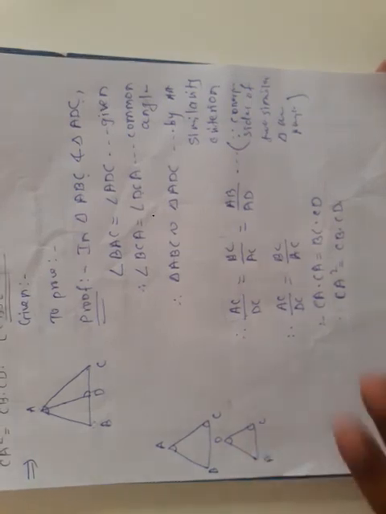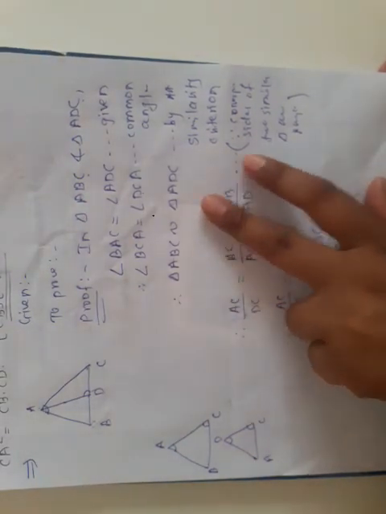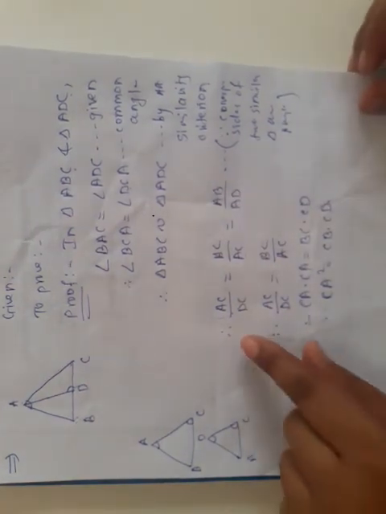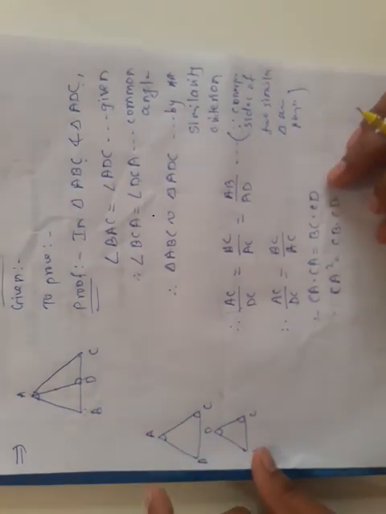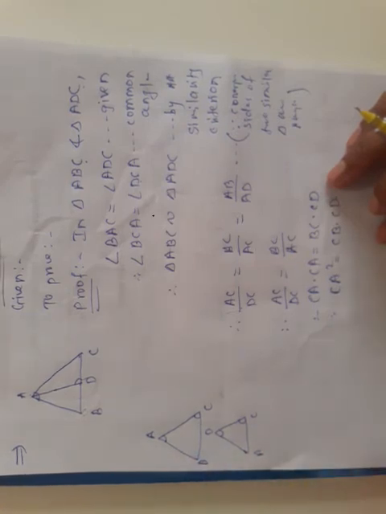So this is a very easy question. First you have to prove that these two triangles are similar, then you can show that their sides are proportional. You must separate the triangles like this, and only then can you take the ratios. So this is all about our question number 13.